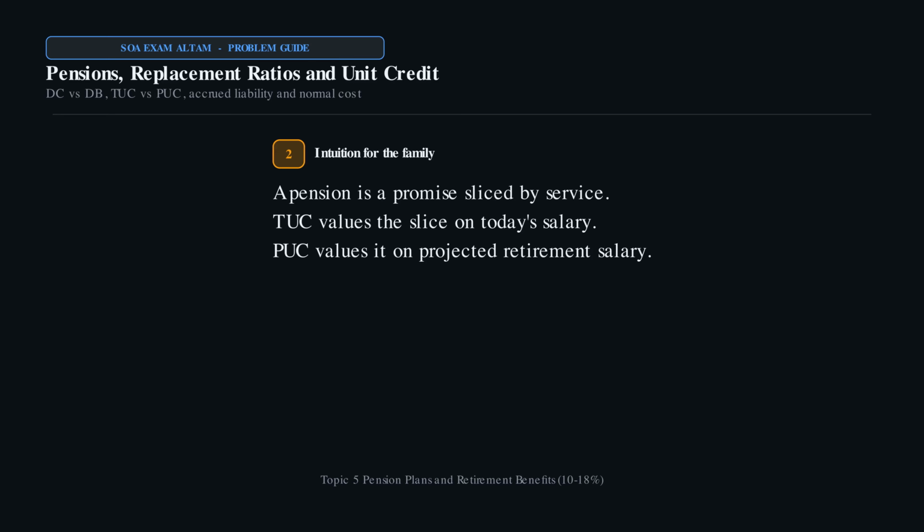Here is the intuition. A pension is a career promise sliced by service, not a single life insurance. Traditional unit credit values this year's slice on today's salary. Projected unit credit values the same slice on the salary you are headed toward at retirement. Accrued liability is the past service pile. Normal cost is this year's slice, including mid-year exits if the model has them. Name the plan before you project anything.